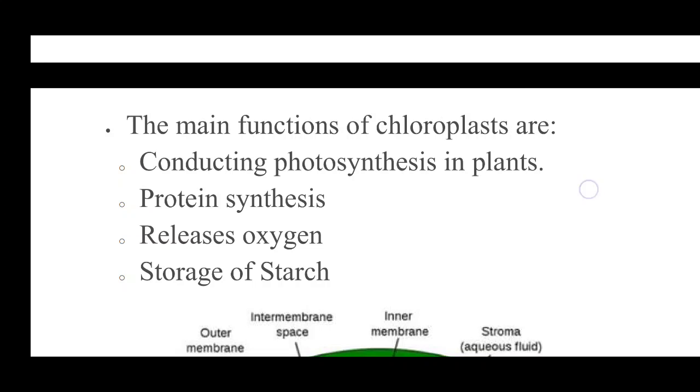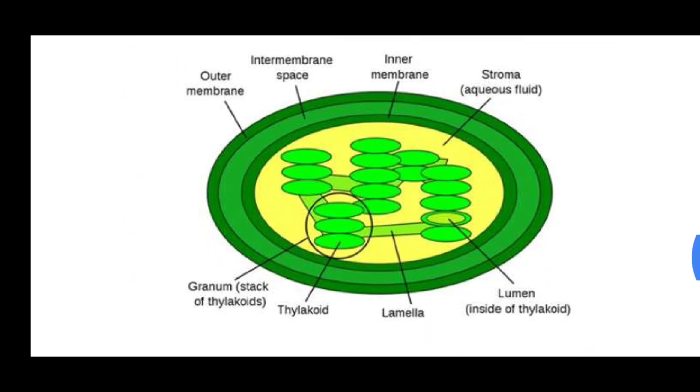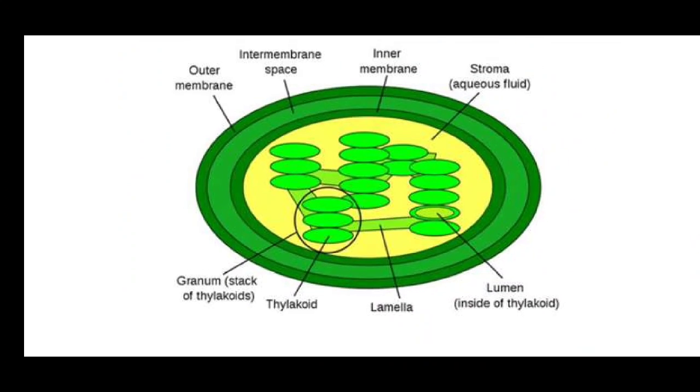Next, it helps in the storage of starch. This is a structure of the chloroplast. It contains an outer membrane and an inner membrane. We already discussed that it has two membranes. The outer membrane is dark green colored. It has an inner membrane.